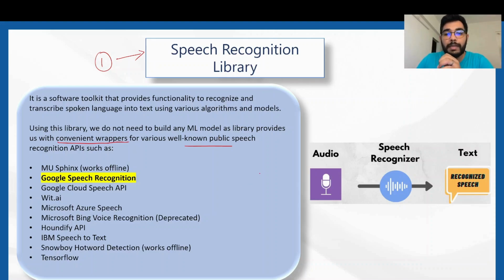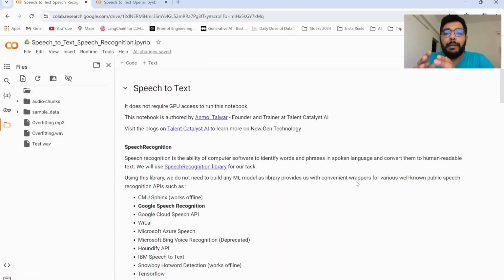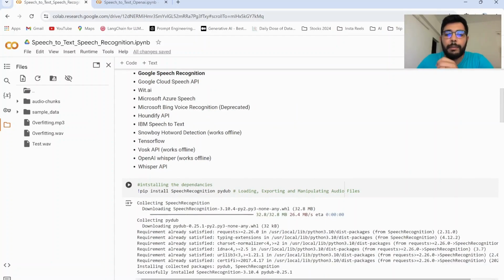A few of the well-known speech recognition APIs which the speech recognition library helps us leverage are Google speech recognition, Microsoft Azure speech, and IBM speech to text, but amongst all, we'll be particularly focusing on converting speech to text via Google speech recognition for this experiment. Now let's try to implement the process of speech to text leveraging the speech recognition library. The first thing is we'll be installing speech recognition and PyDub.